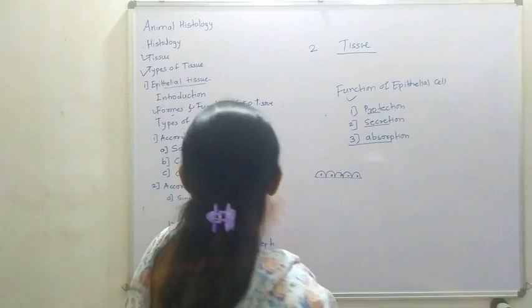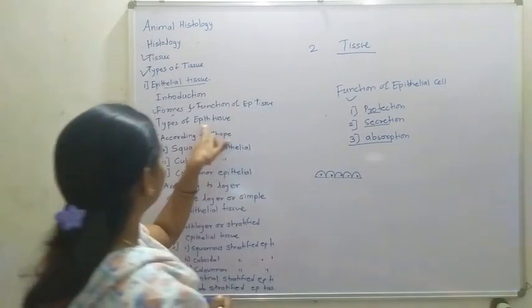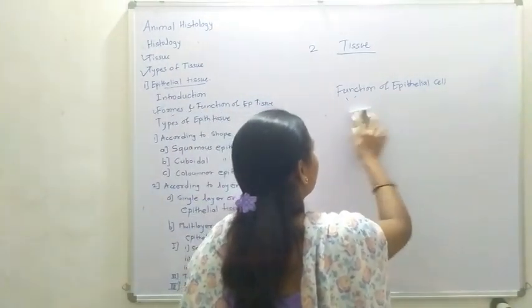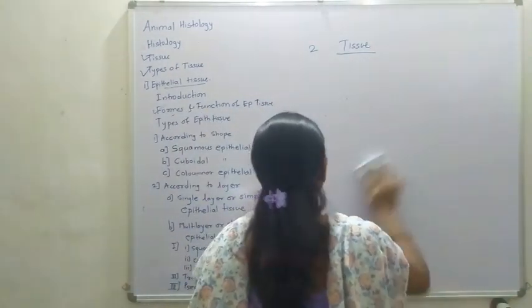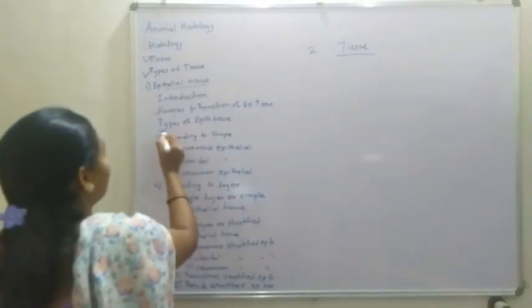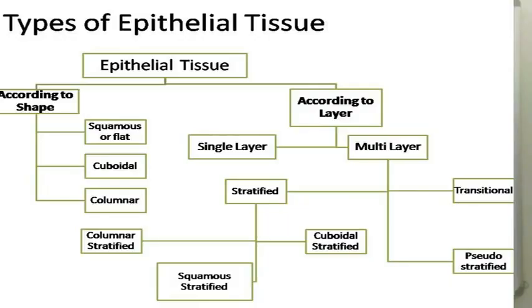So we are talking about the types of epithelial tissue. We have studied the forms of epithelial tissue, the function of epithelial tissue, what is epithelial tissue, and what is an epithelial cell. Now we are studying the types of epithelial tissue according to shape.